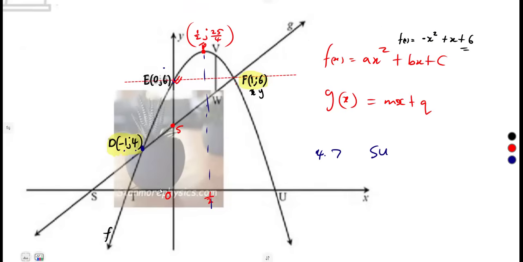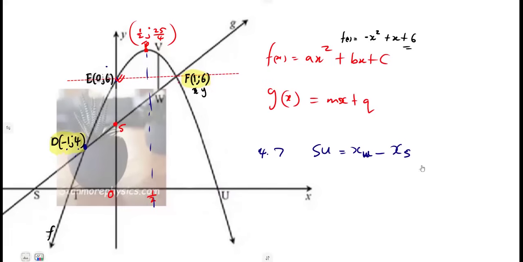So simply subtract the x value at U minus the x value at S, since it's a horizontal line. So that was the consideration. So what is the x value at U? What is the x value at S? At this U here, it is the x-intercept of f, from the graph of f of x. The x at U here is the x-intercept of f.